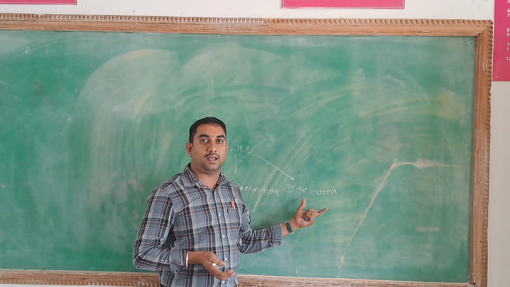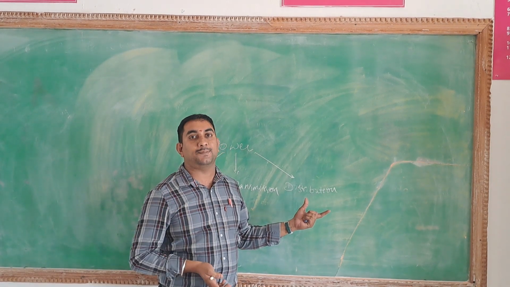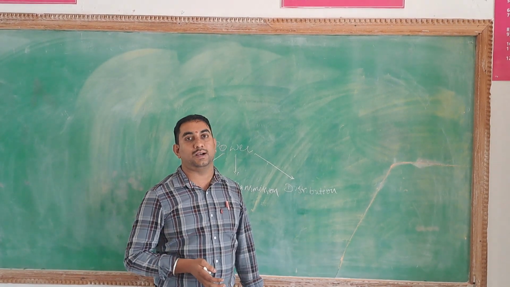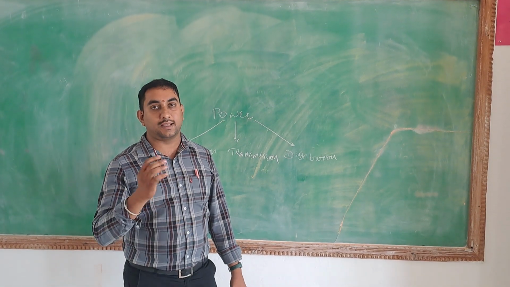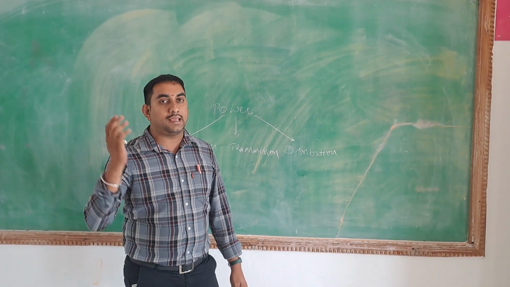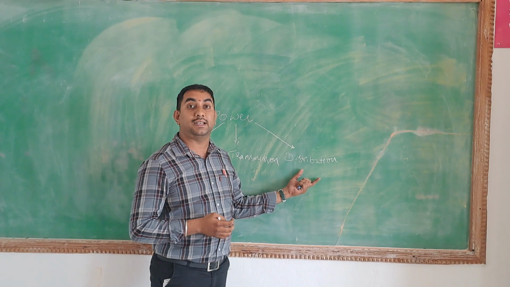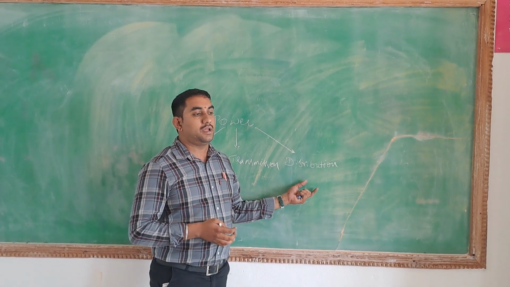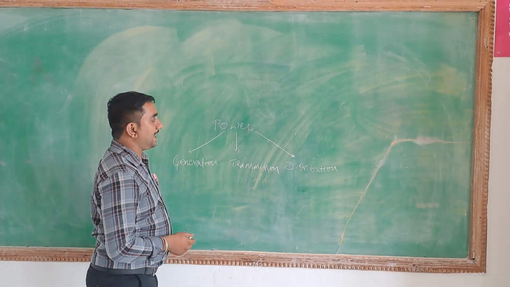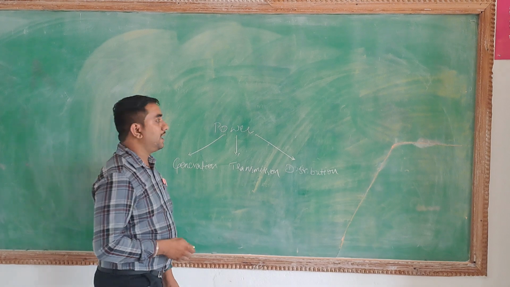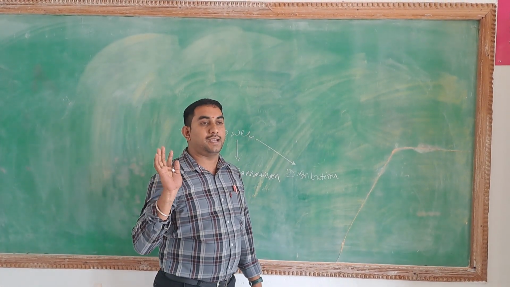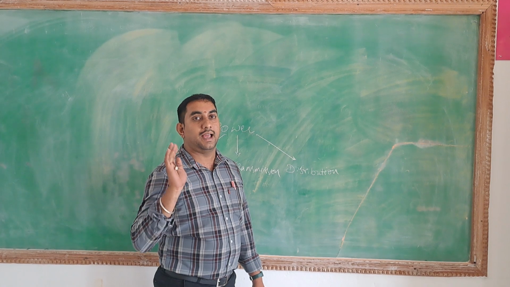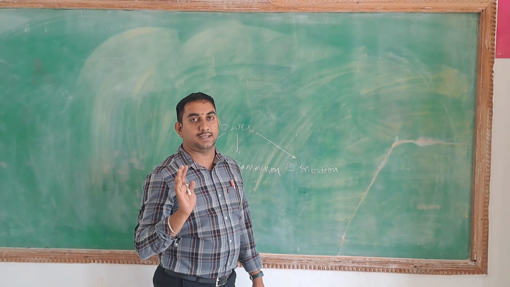How do we distribute the power to the different types of consumers, like industrial consumers, agriculture consumers, domestic consumers, residential consumers, and commercial consumers? All this comes under the category of power distribution system. So first we discuss power generation. Power generation is basically based on two types: one is renewable energy sources and another is non-renewable energy sources.